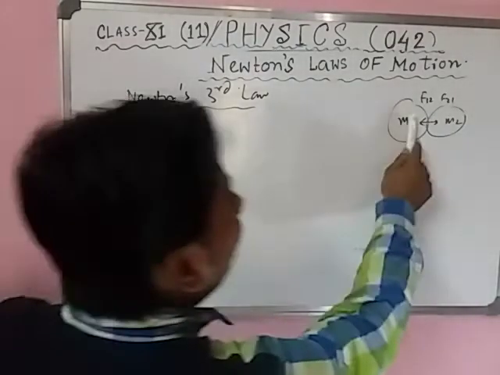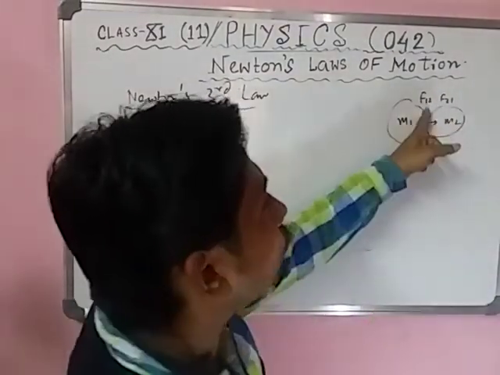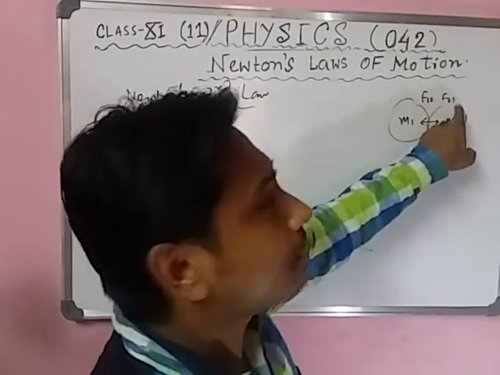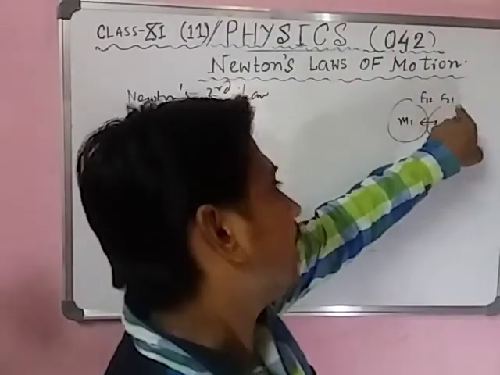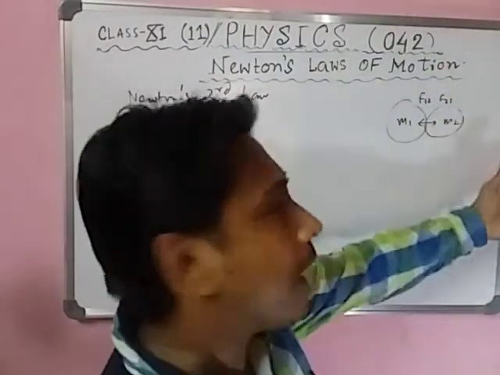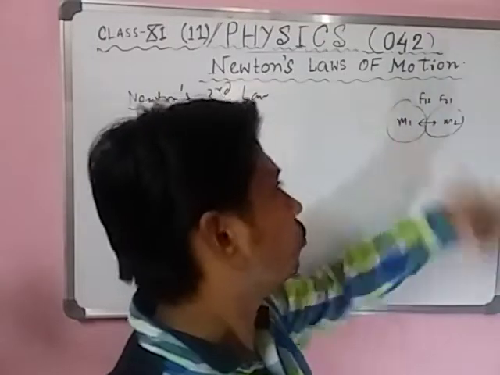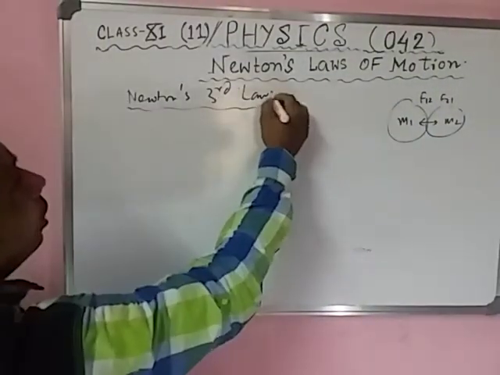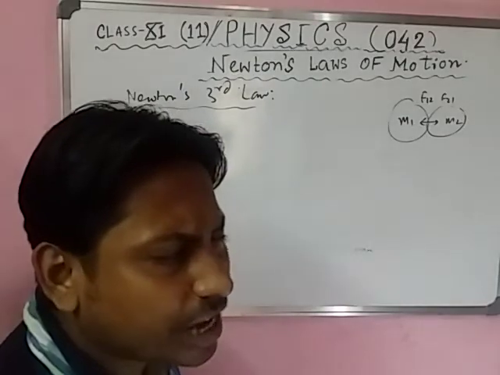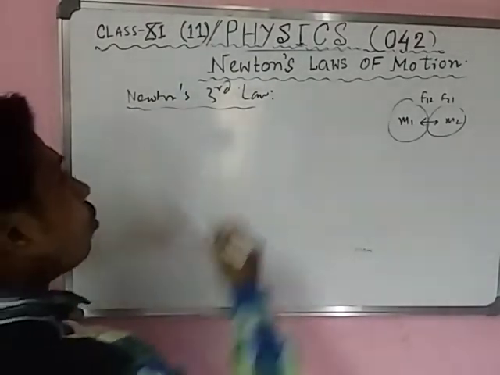F12 means force on 1 due to 2. F21 means force on 2 due to 1. So from the third law, every action has an equal and opposite reaction.